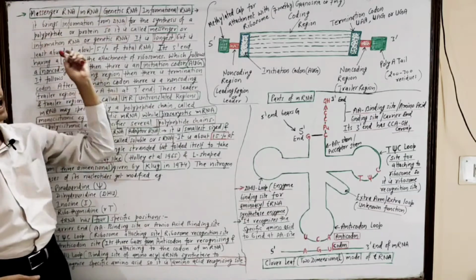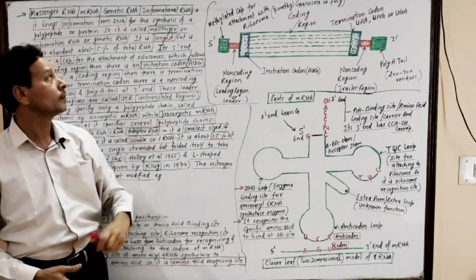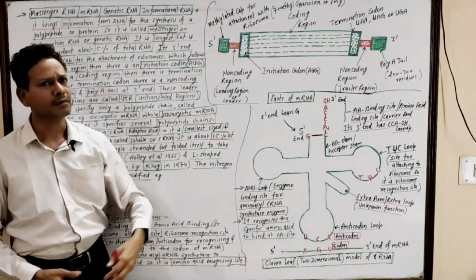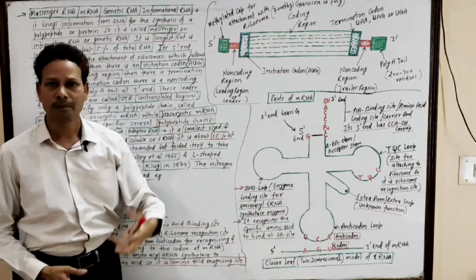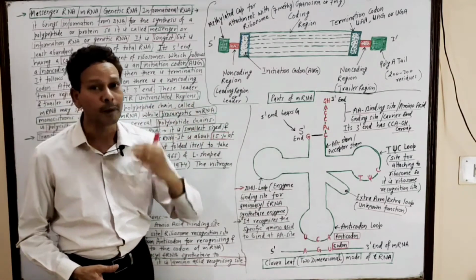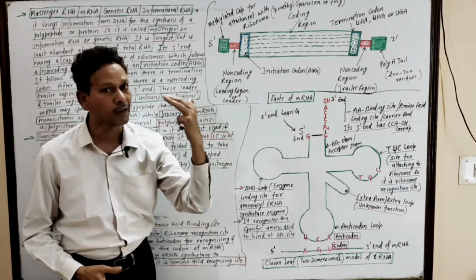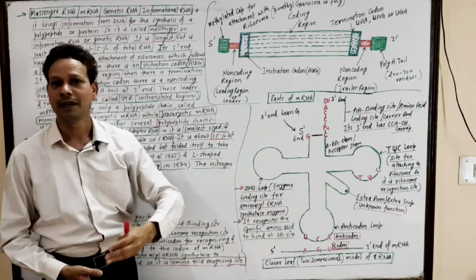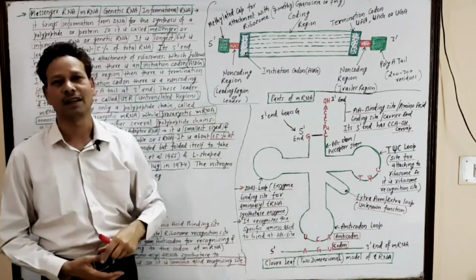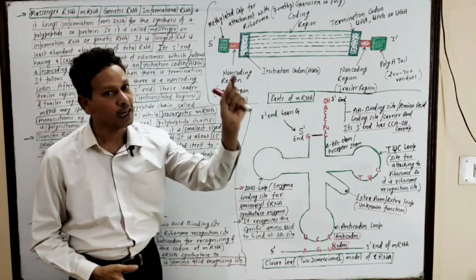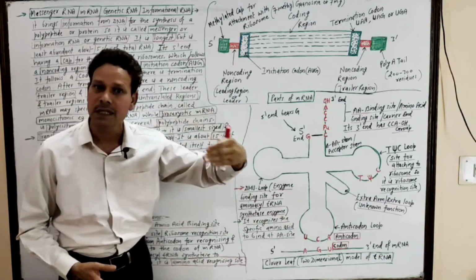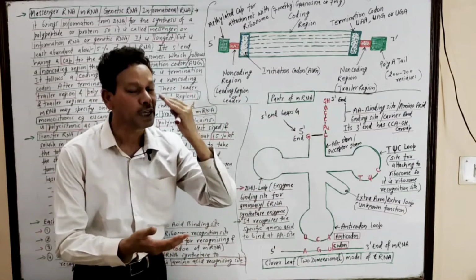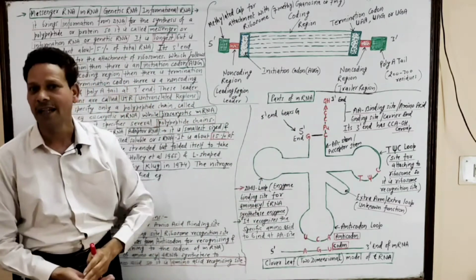Dear students, it is messenger RNA, it is genetic RNA, it is informational RNA. This mRNA, messenger RNA, brings genetic information from the DNA molecule for the formation of a polypeptide chain or a protein chain. As it brings genetic information from DNA for the synthesis of a polypeptide or a protein chain, it is named messenger, or informational, or genetic RNA.